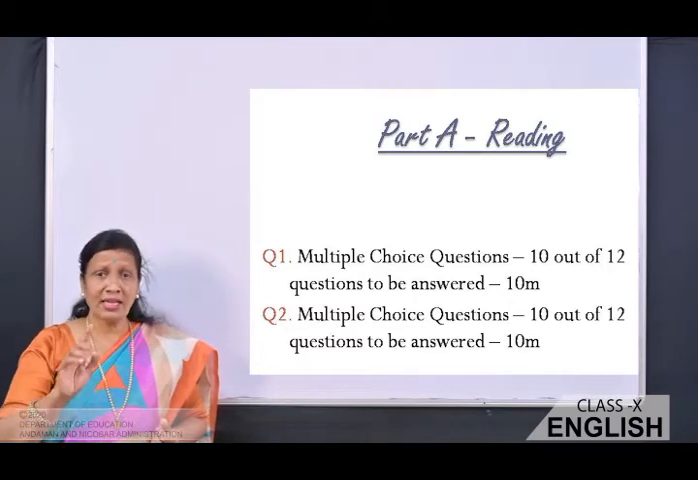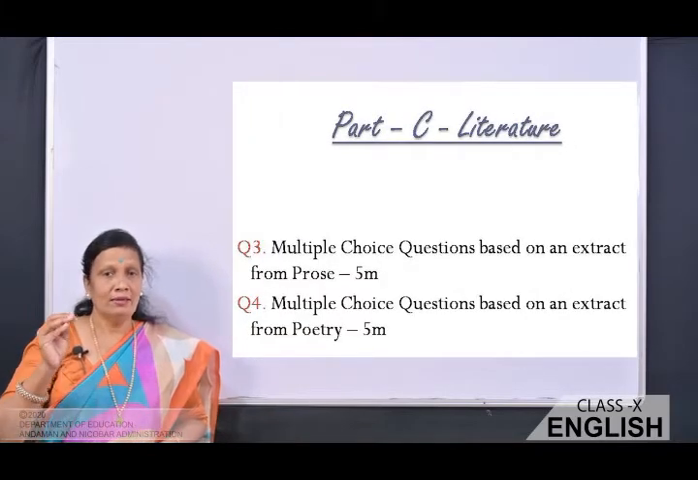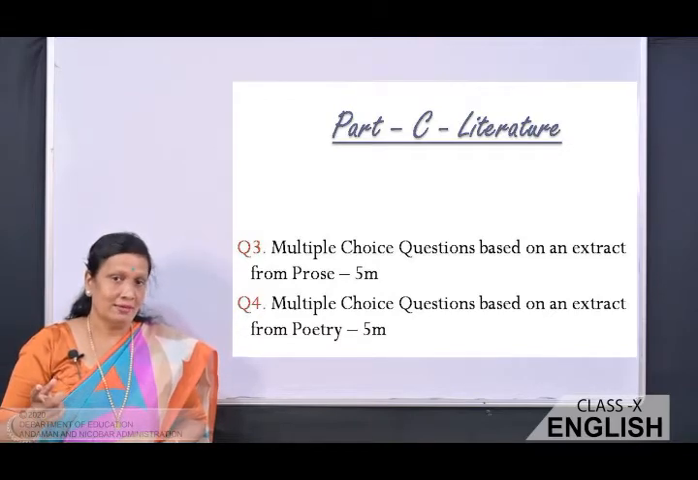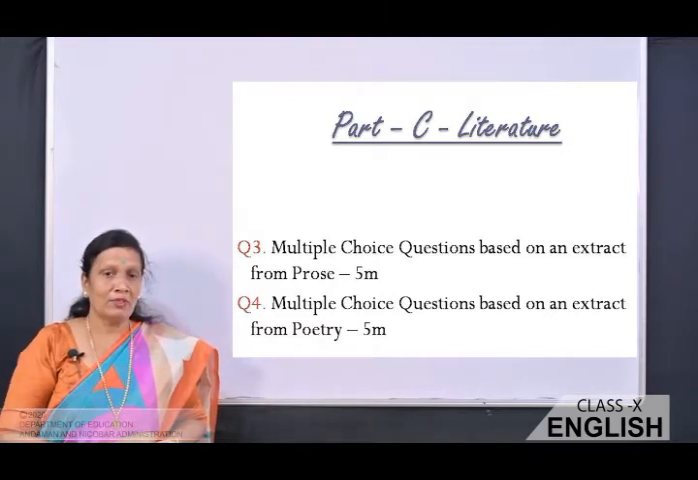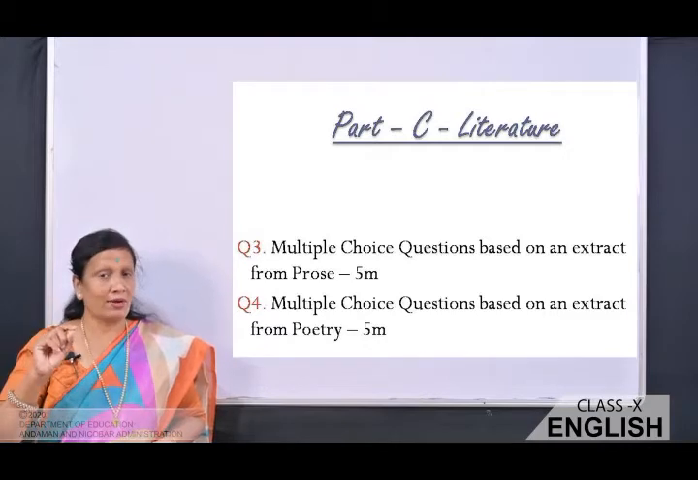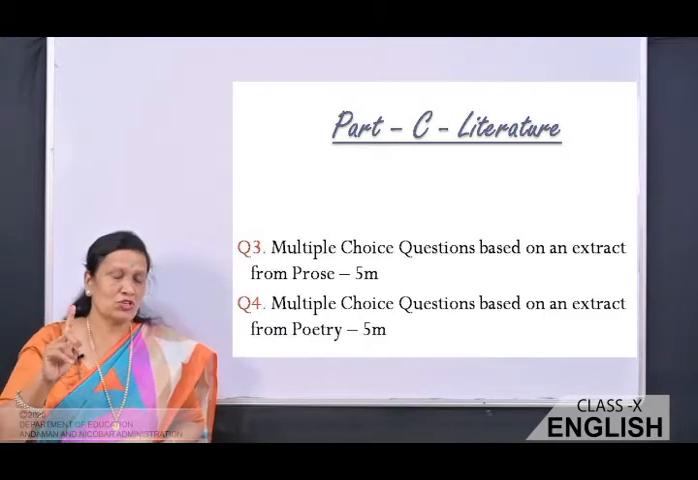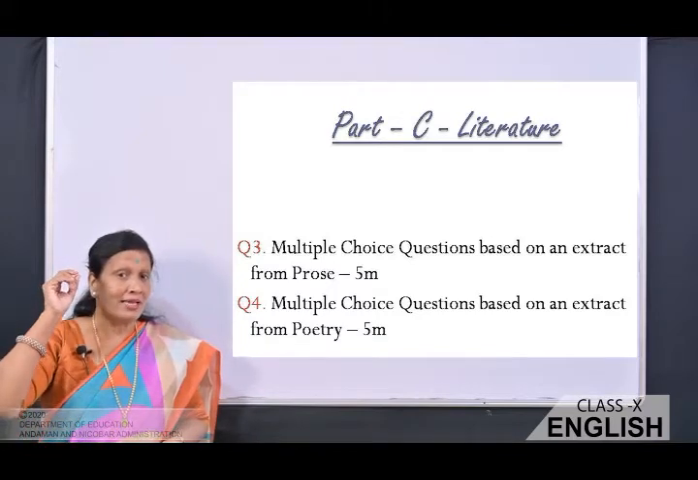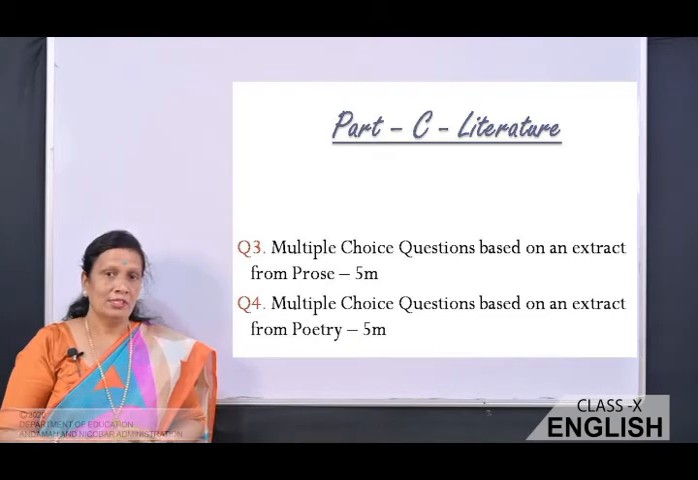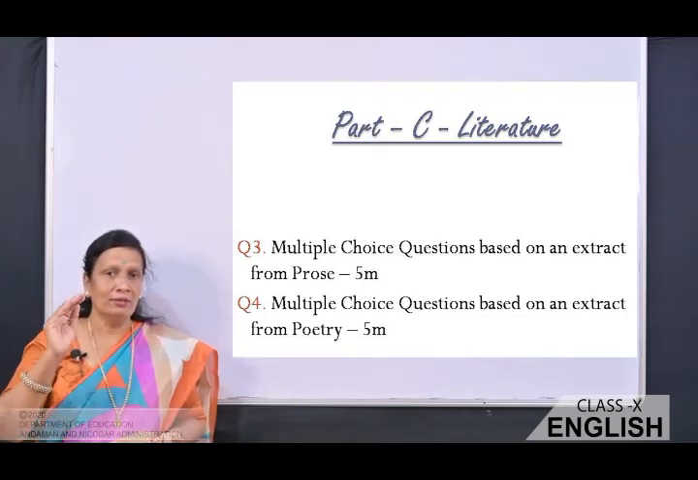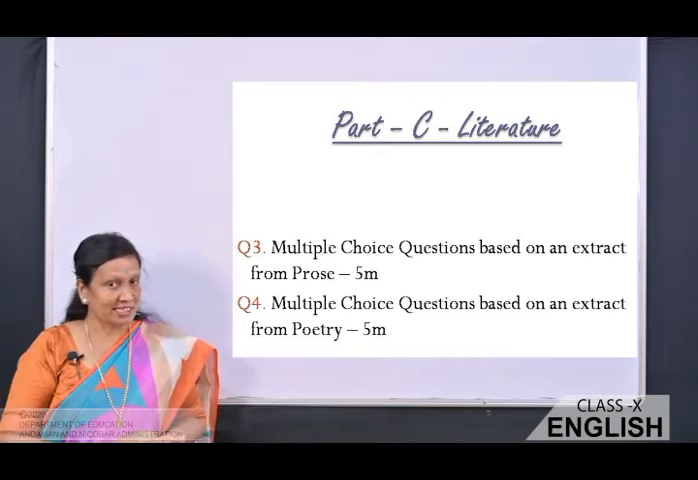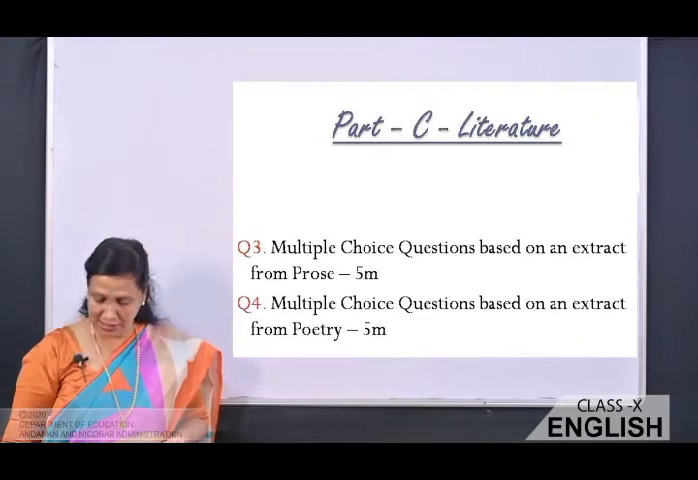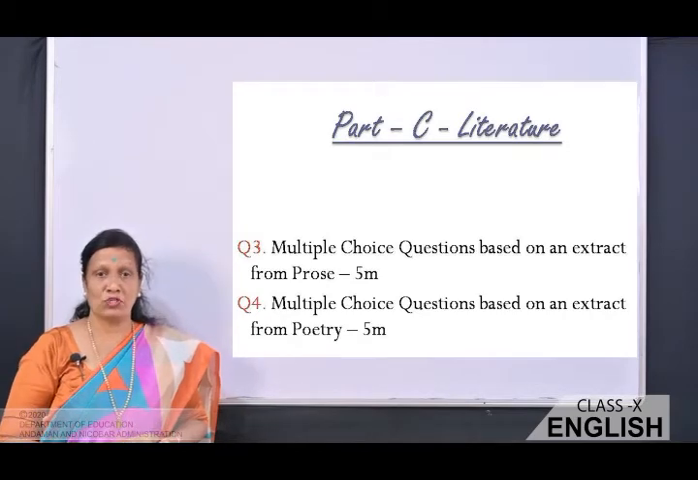Now, in the literature part, again, you used to get an extract from the poetry and from the text. So this year, look at the pattern. It is multiple choice questions based on an extract from the prose first, which carries 5 marks, and then multiple choice questions based on an extract from poetry. So 10 marks here for the extract based questions. Okay, and that is again multiple choice.